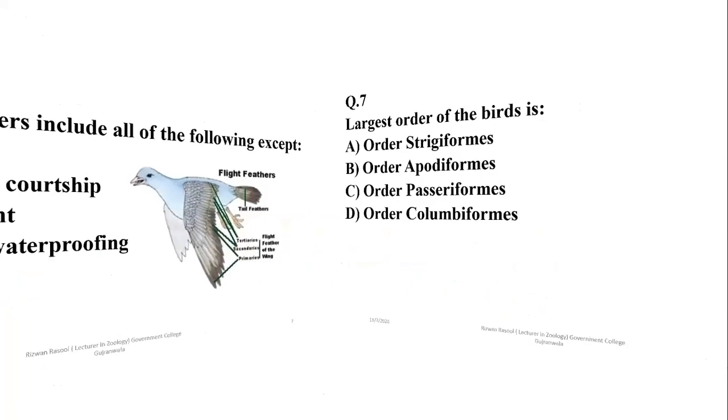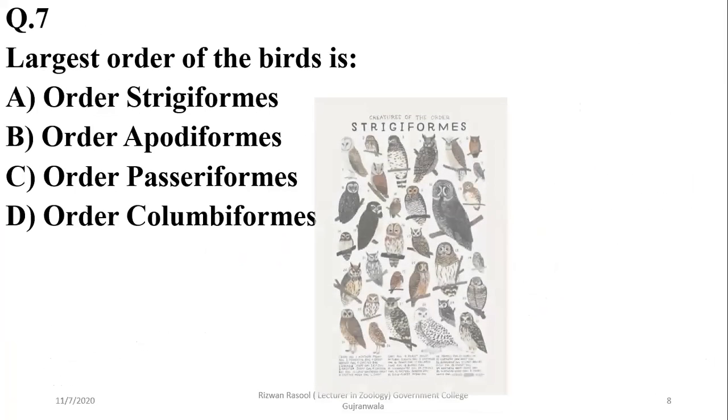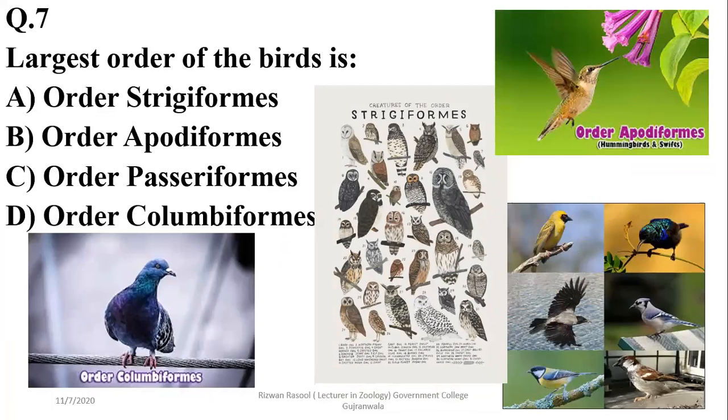Number 7, the largest order of the birds is order Strigiformes or Passeriformes or Apodiformes. Apodiformes are hummingbirds and swifts. Strigiformes are owls. And the largest bird order is Passeriformes, having sparrows. Columbiformes are the pigeons. And the right option out of these four options will be Charlie.